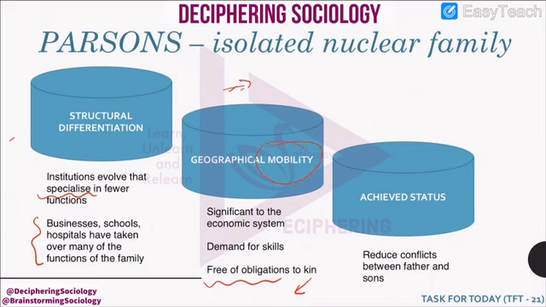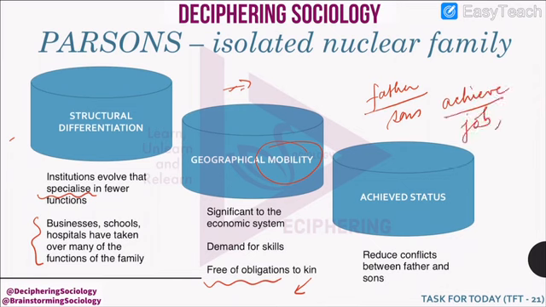Parsons also says that a nuclear family helps in reduction of conflicts between father and sons, because traditionally a father occupies the highest status in a family, but with time, if the sons achieve a higher status because of their jobs or education, then there may be a conflict between the father and son for the status in family. Therefore, a nuclear family reduces these conflicts because they live separately, the father and son's family.